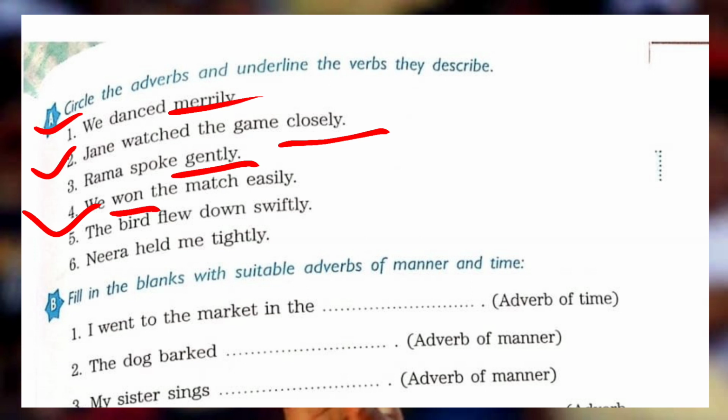The fourth statement is, we won the match easily. Again, won is a verb and match is the object. So won is described by the word easily. So easily is an adverb. The bird flew down swiftly. Again, flew down is described by the word swiftly. So swiftly is an adverb. I think it's very easy, na? Neera held me tightly. So tightly is also an adverb because held is described by the word tightly. The next is option number B. Fill in the blank with a suitable adverb of manner and time.